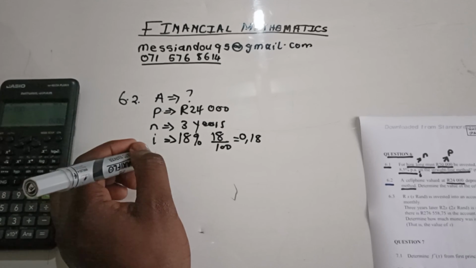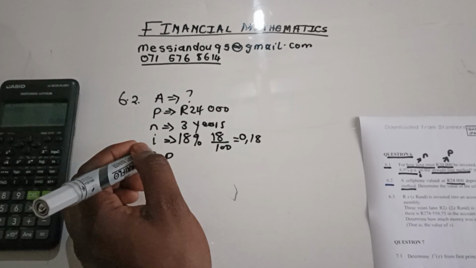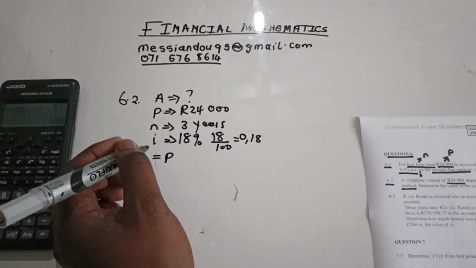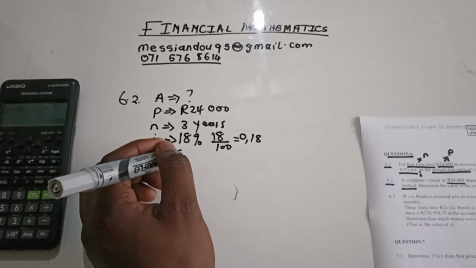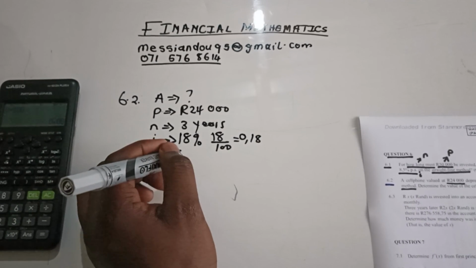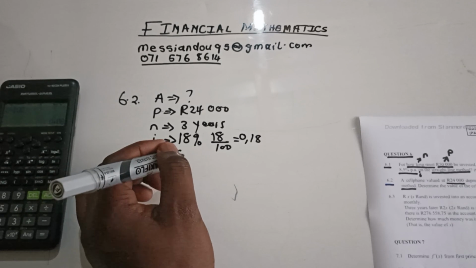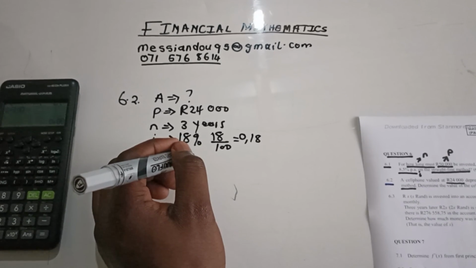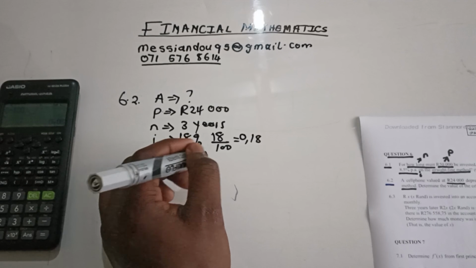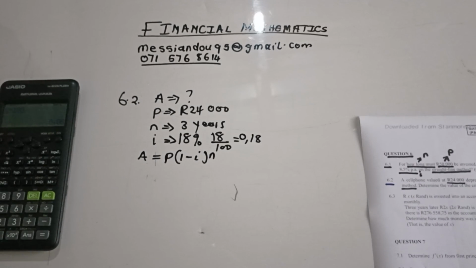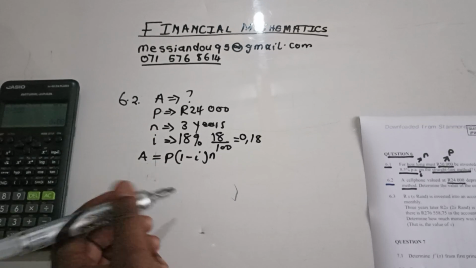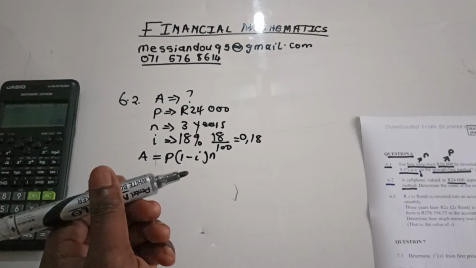The reducing balance method, they're talking about this formula, which is A equals P times 1 minus r to the power of n. So that's it. This is the reducing balance method. They're looking for A now. So what I have to do is to substitute.